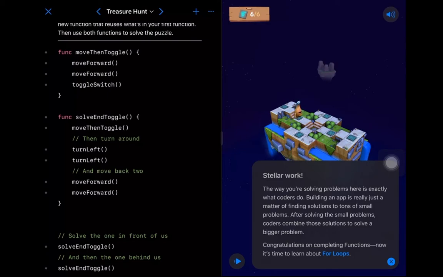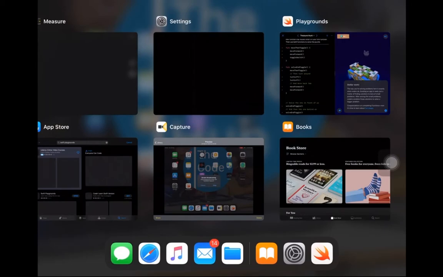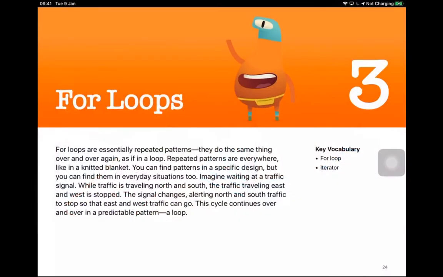So we've covered commands and we've covered functions, which are two critical building blocks in your programming arsenal. They're very similar. Commands are actually just functions, but it happens to be something that someone else has implemented. So what we're going to do today is we're going to go back to books, and we're going to check out our for loops.